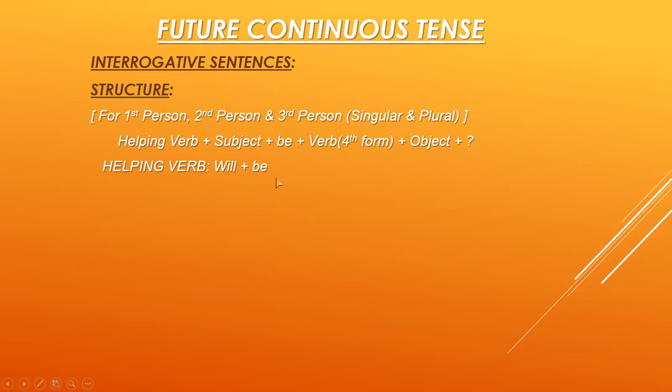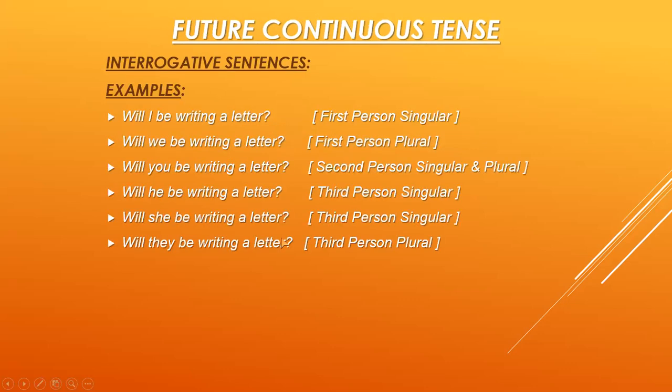Now again remember that the helping verb is used in the beginning for interrogative sentences and the question mark is placed at the end. Here you can see that in the helping verb I have added a plus, which shows that something is there in between will and be. You can see that in the structure, the subject is placed in between will and be. Now I am showing you the examples for interrogative sentences.